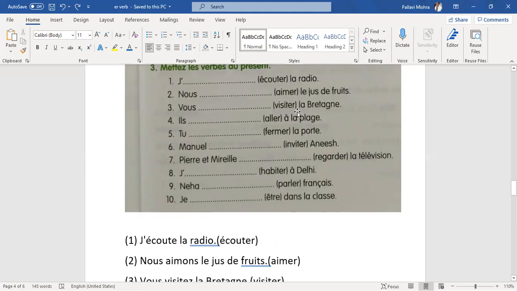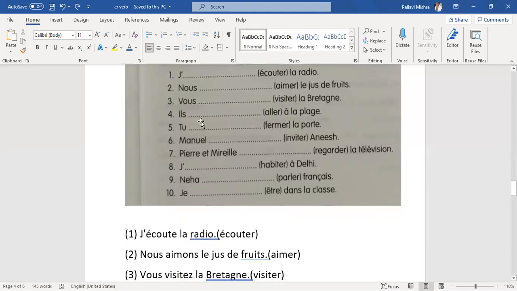Next one is vous visiter la Bretagne. Visiter means visit. So it is an er verb. We remove er. What comes with vous? Ez comes. So it becomes visitez. Vous visitez la Bretagne.